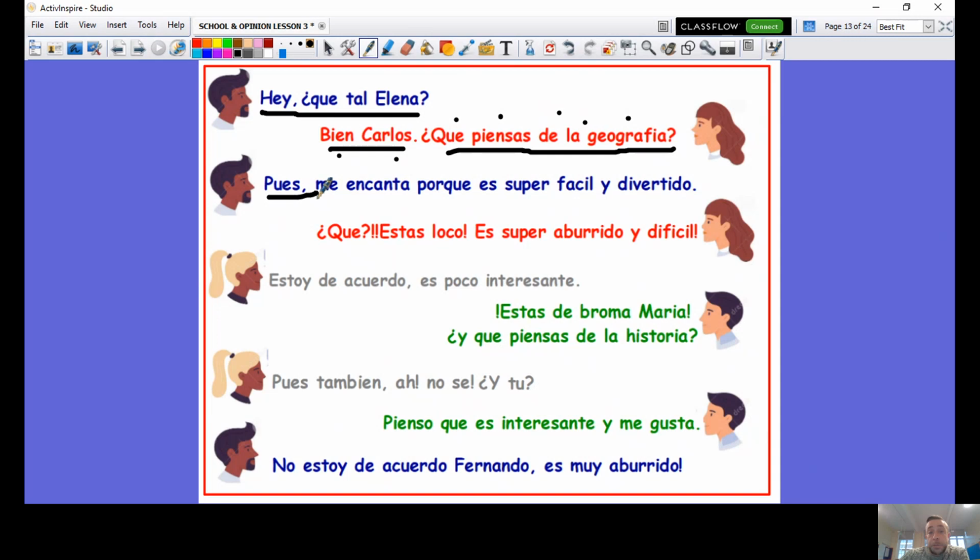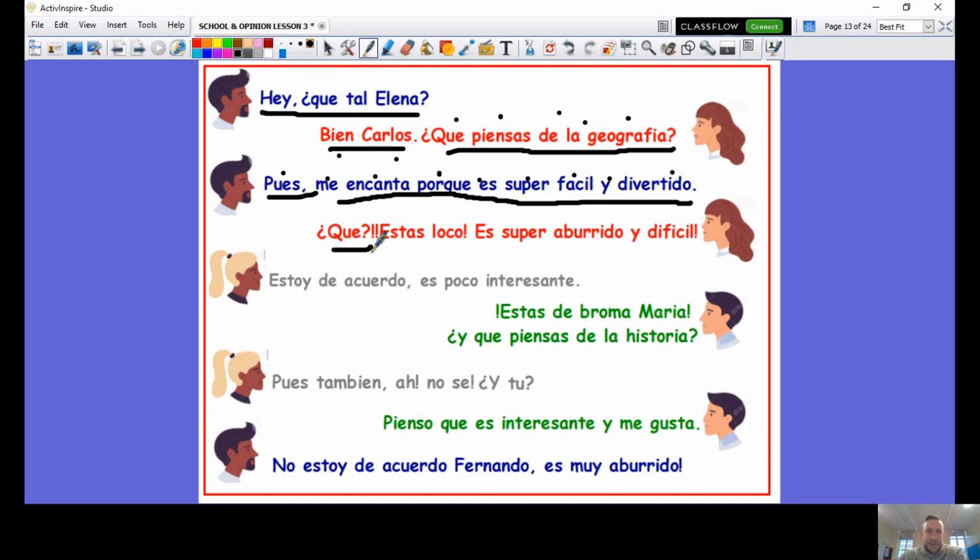And Carlos says, pues, me encanta porque es súper fácil y divertido. Let's translate that. What does that mean in English? Well done. It means, well, I love, obviously, geography because it is super easy and fun.